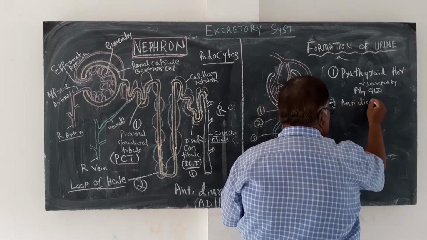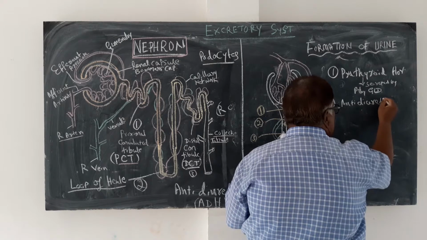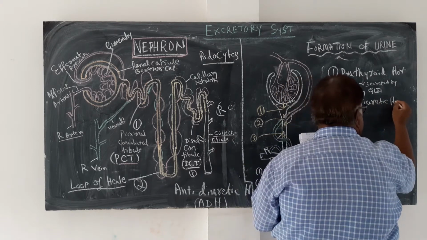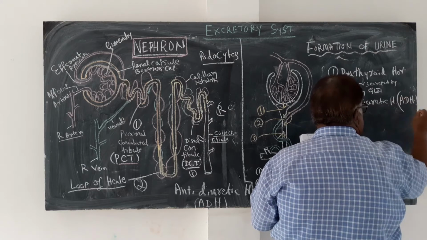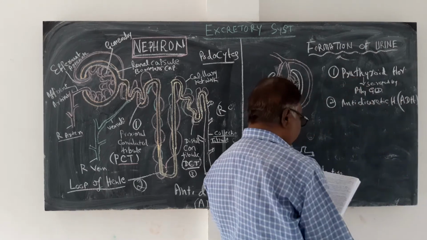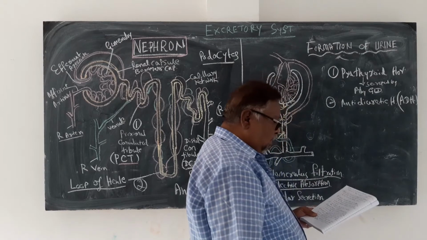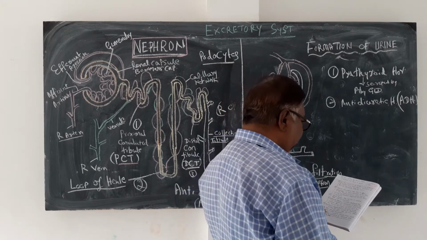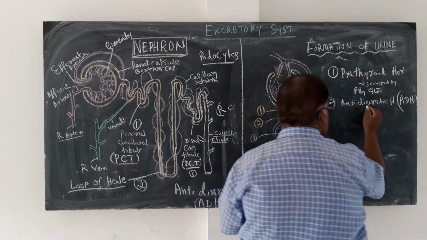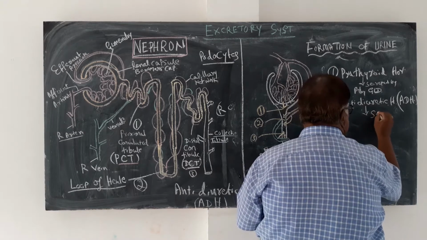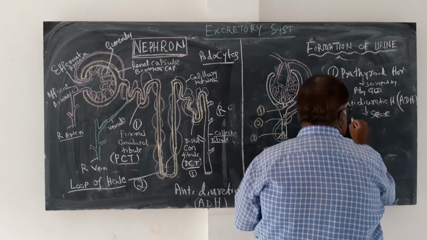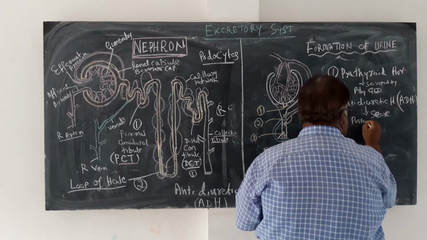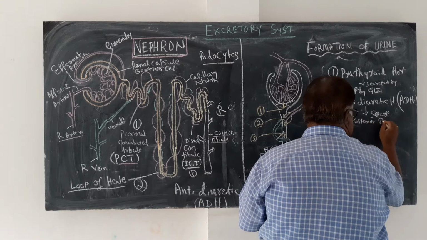Antidiuretic hormone, ADH, is produced by the posterior portion of the pituitary and secreted by the posterior pituitary gland.